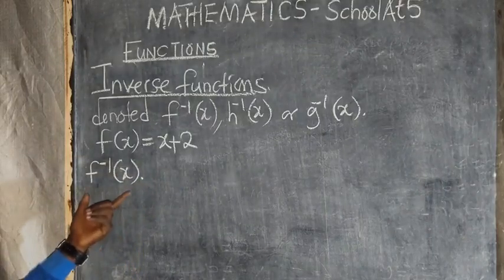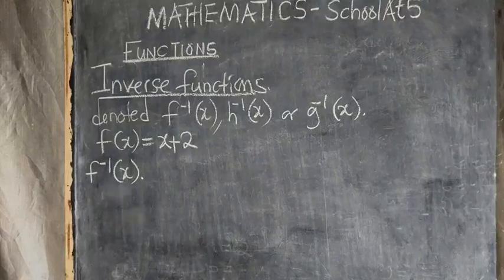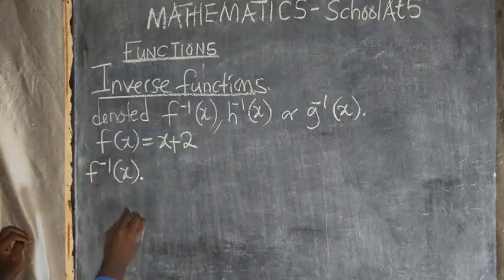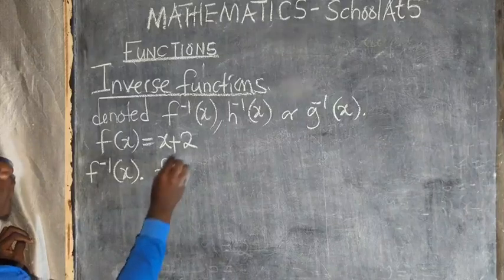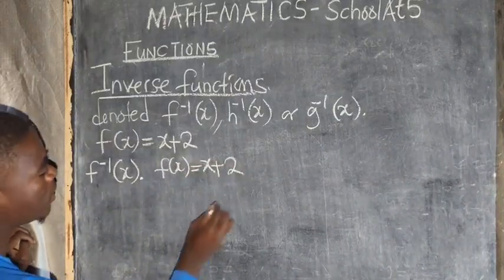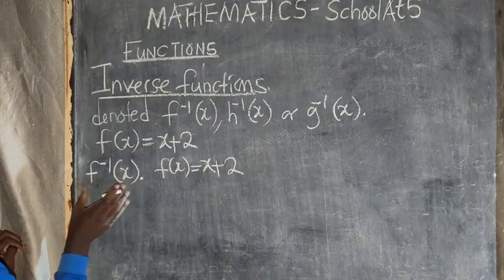So I want to find f inverse of x from this function. How then do you work it out? You are going to get the function that is given, which is f of x is equal to x plus 2. This is the function given. You want to find the inverse of this function.